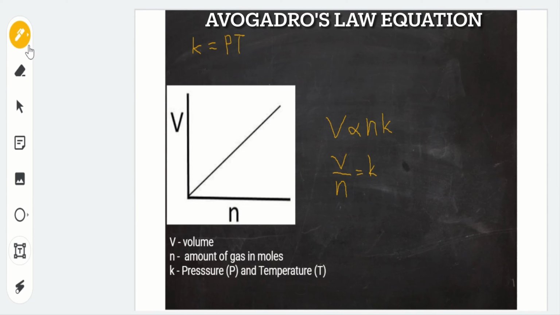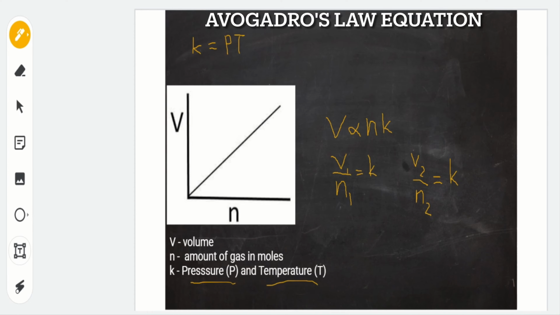So if that is the case, let's say this is our initial volume and initial amount of gas. If there is a change in either of these, then we can have the final volume over the final number or amount of gas, and again that is still equal to the K constant, with constant pressure and temperature.